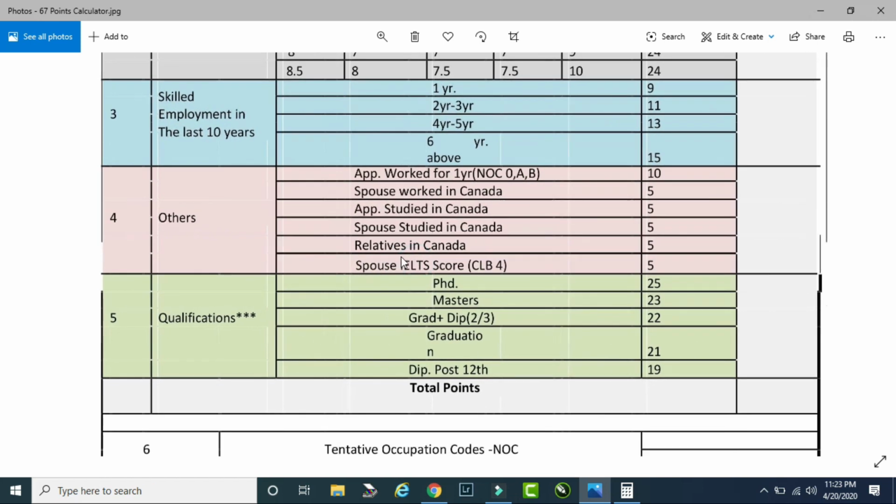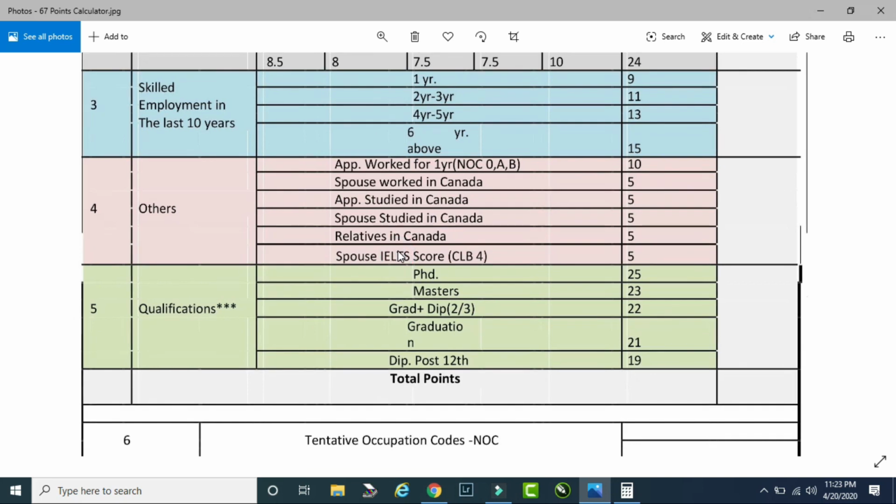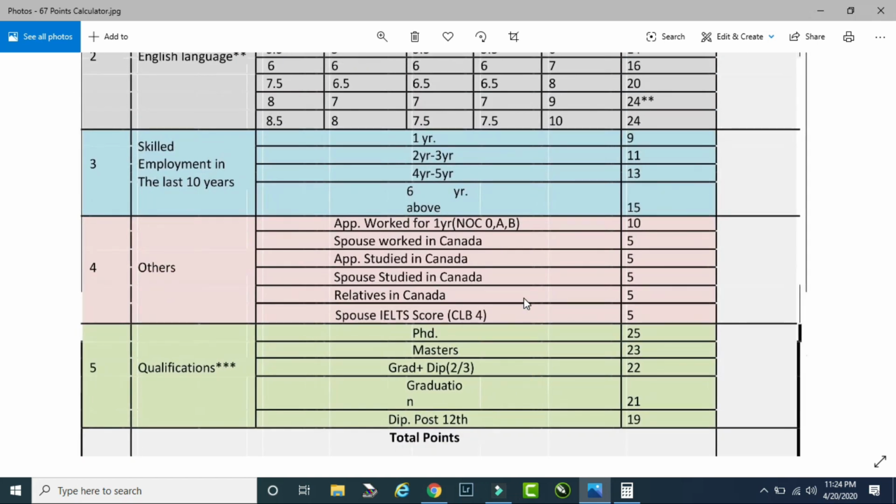Now this is the thing which need not be in Canada, which means that if your spouse has done IELTS, that too he is supposed to get only CLB4, which means that he or she needs to get 4.5 in listening, 3.5 in reading, 4 in writing, and 4 in speaking. It means CLB4, and I guess everybody can score at least CLB4. So this is something which can be achieved easily. If your spouse can score CLB4, you will get 5 points.